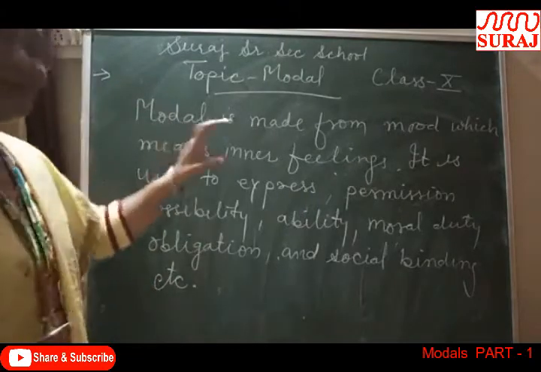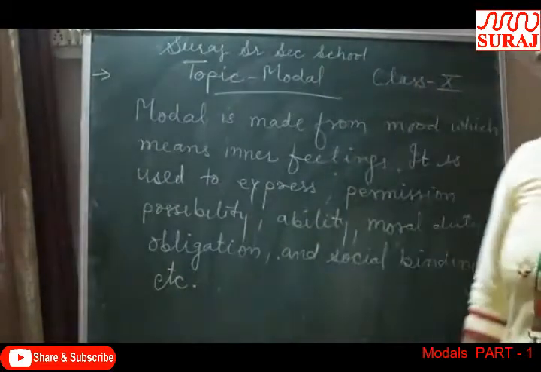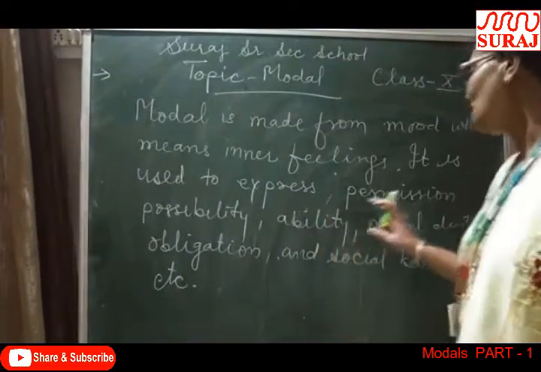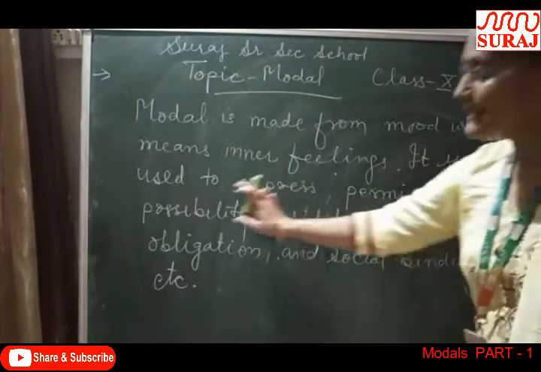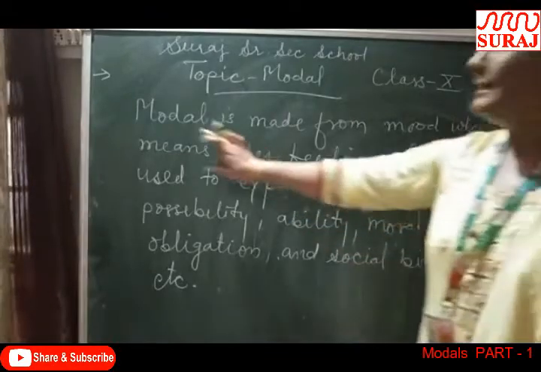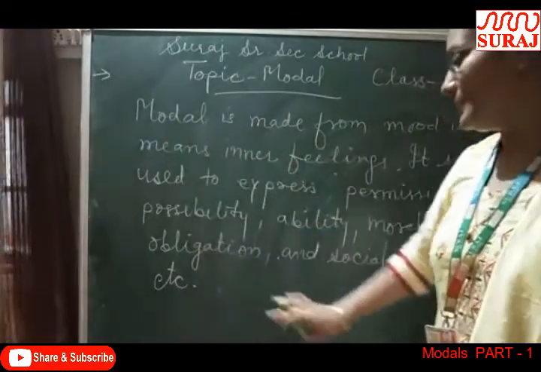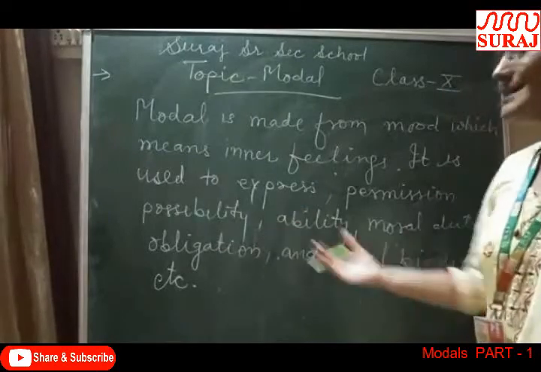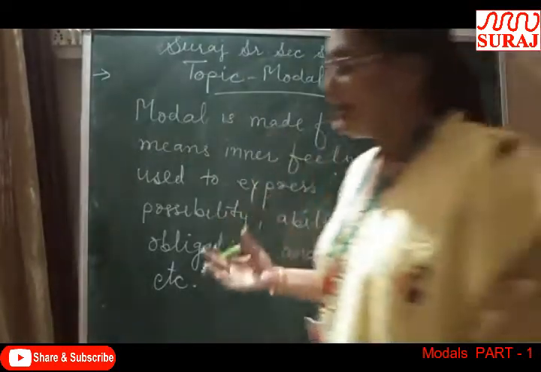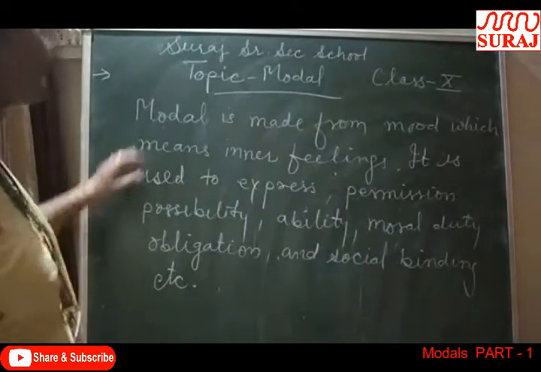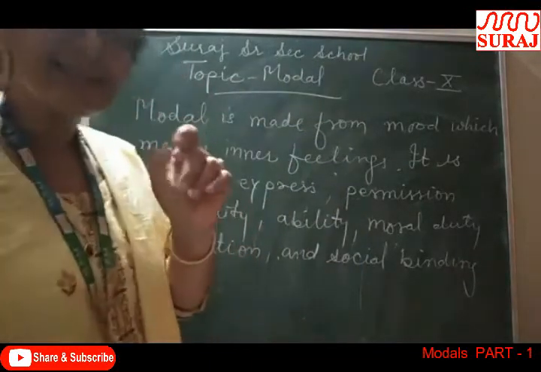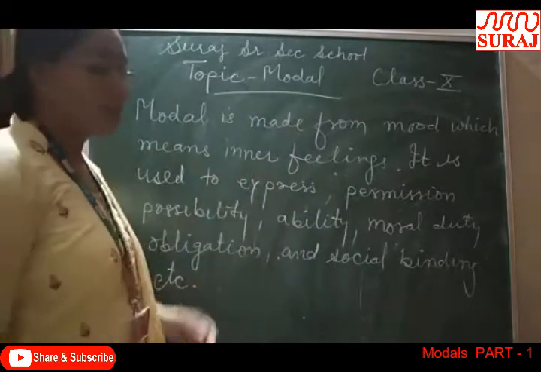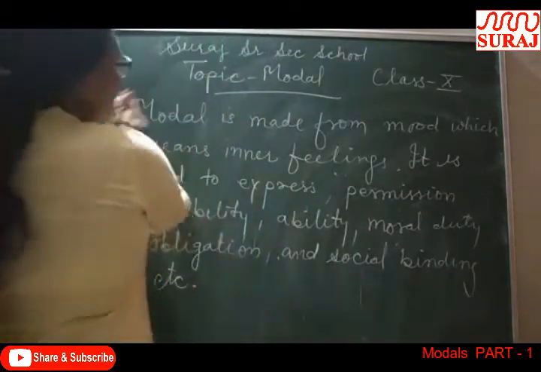So modal is a verb which tells us about the inner feelings, or it is used to express permission, possibility, ability, moral duty, obligation and social binding. These are the inner feelings and these are told by modals. Without modal we cannot know about these things in the sentence. So modal expresses these things. And modal tells us the mood or manner of the action denoted by the verb.